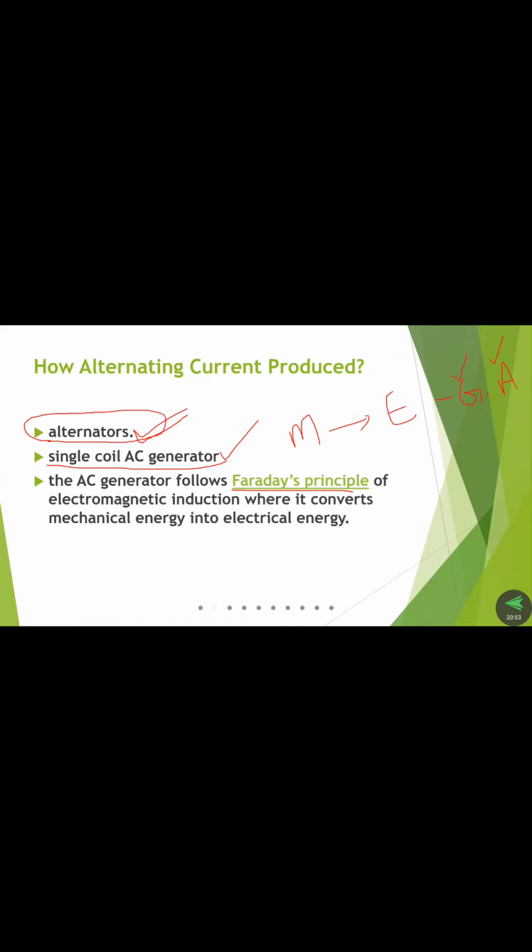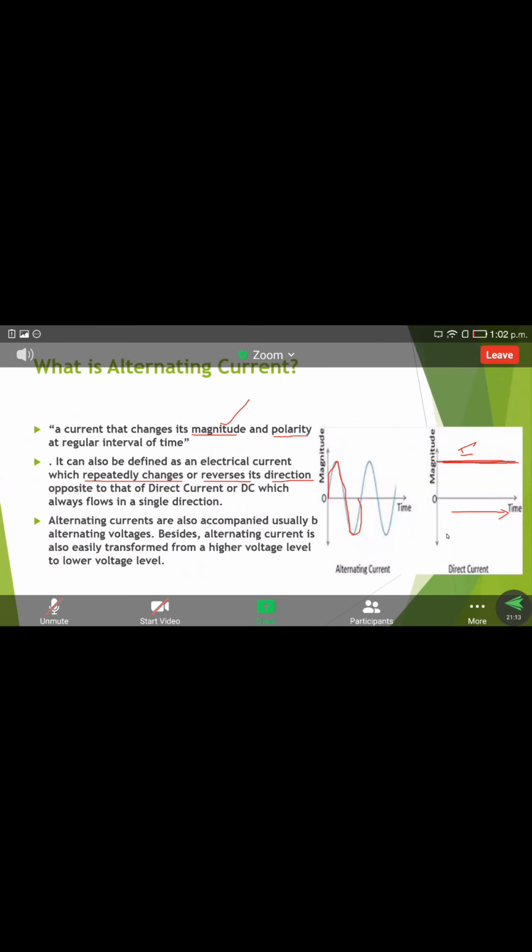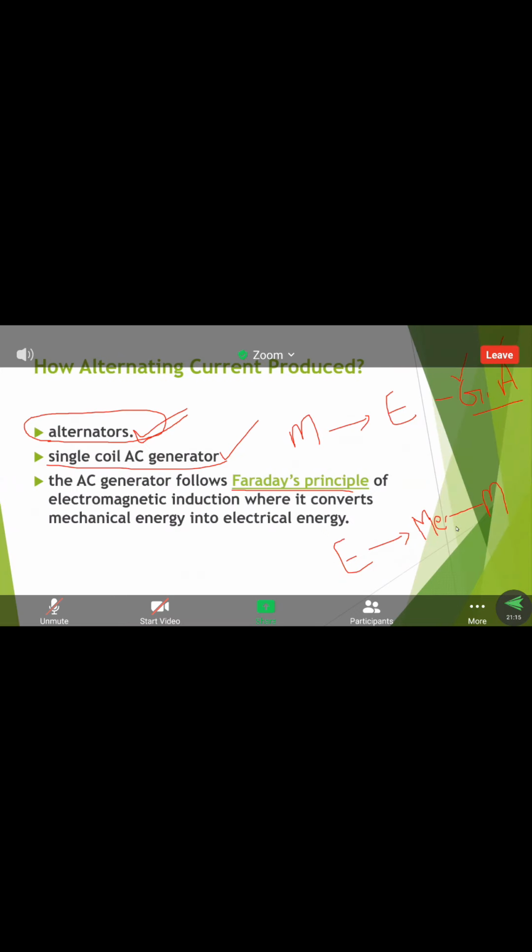But normally we call both generators. Similarly, if electrical energy is converted into mechanical energy, we call that a motor. Right? So these are the basic things.